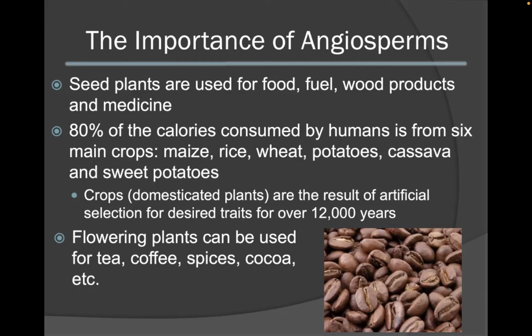Angiosperms have many uses. Seed plants are important for food, fuel, wood products, as well as medicine. Most of the calories that we consume are derived from 6 main crops: maize, rice, wheat, potatoes, cassava, and sweet potatoes. The agriculture industry is dominated by domesticated plants that we have produced as a result of artificial selection for desired traits. Flowering plants can also be used as tea, coffee, spices, and cocoa.